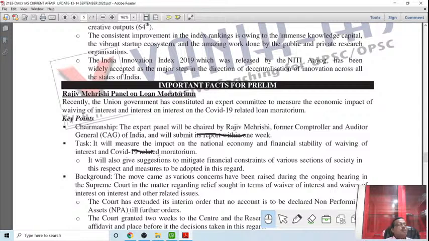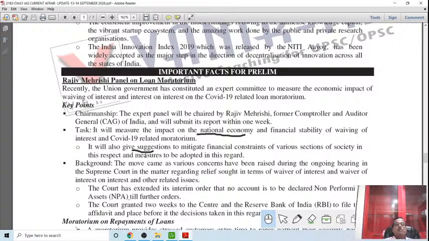What is the real impact that we assess? It will also give suggestions to mitigate the financial constraint of various sections of society in respect of measures to be adopted in this regard, because although government has been giving this declaration to the banks, they are not charging the EMI and even not charging the compound interest on the loans they are giving.